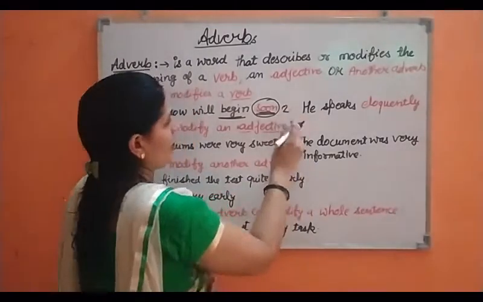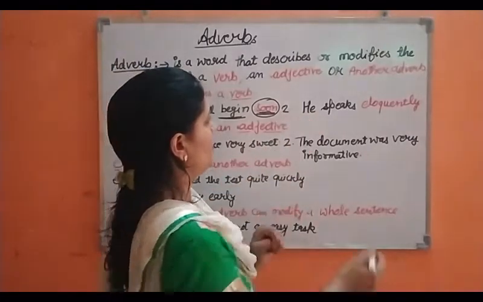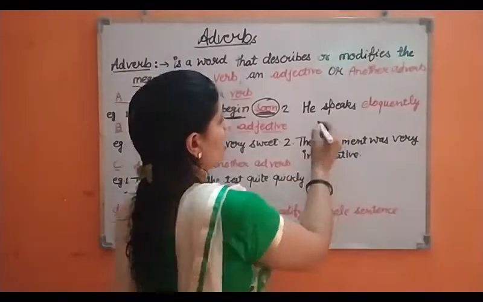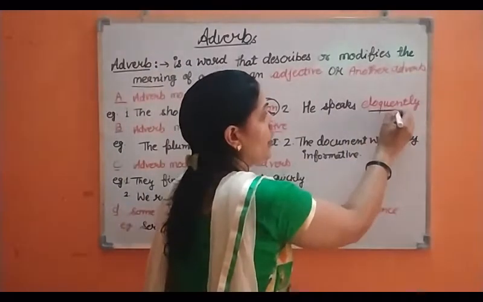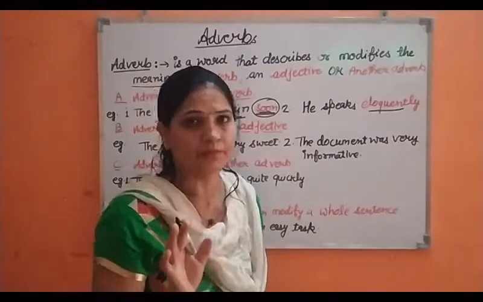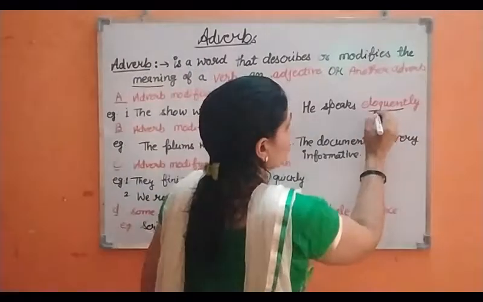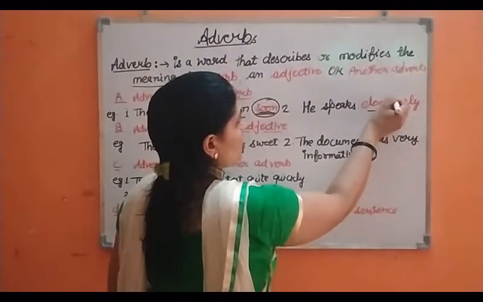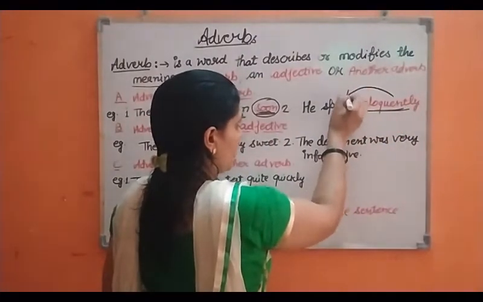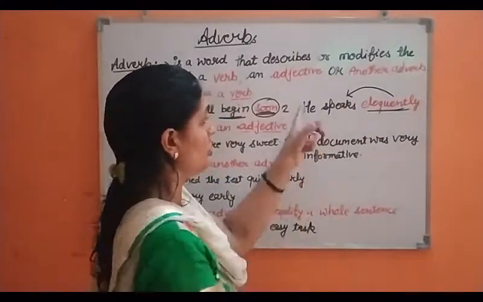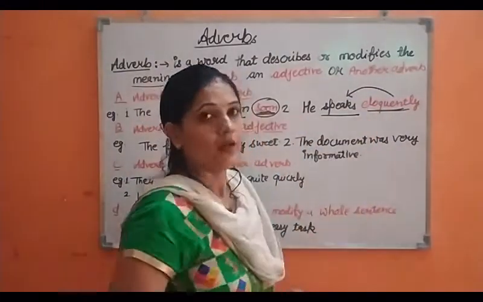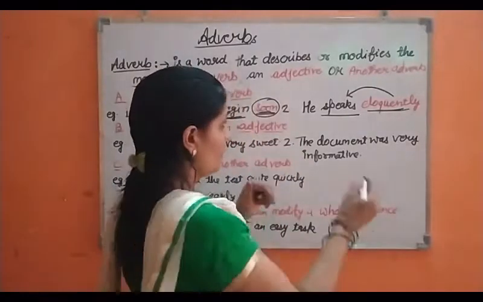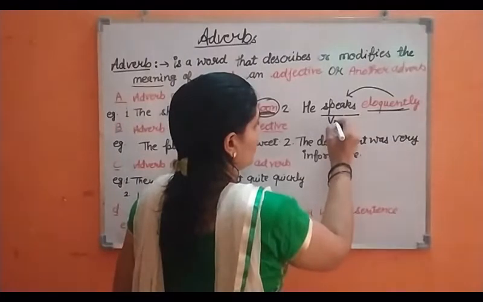And for more clarity, let us look at the second example also. He speaks eloquently. How does he speak? Eloquently means very fluently. So again this is an adverb, and this adverb is qualifying or modifying or adding something more to the word speak. It means how does he speak? He speaks eloquently. Clear? And what is this word here?